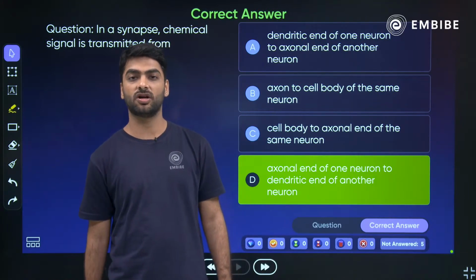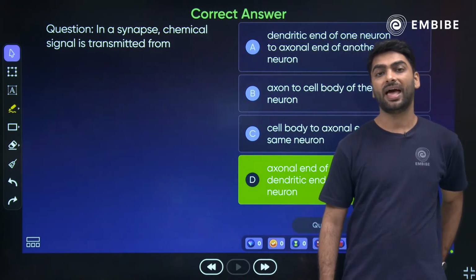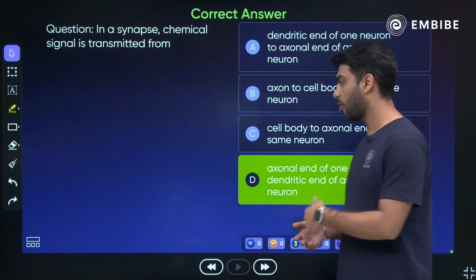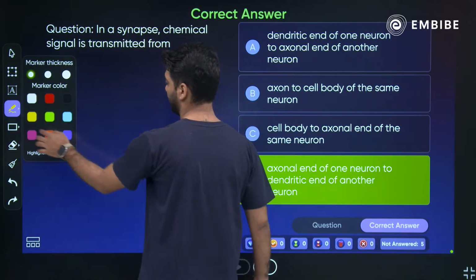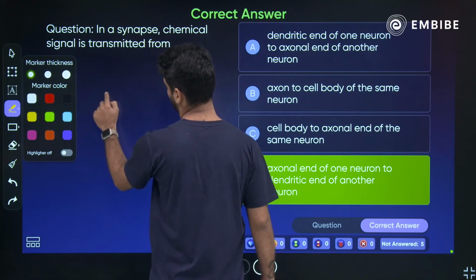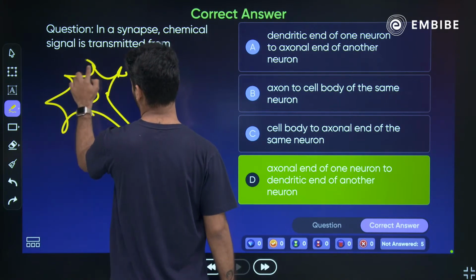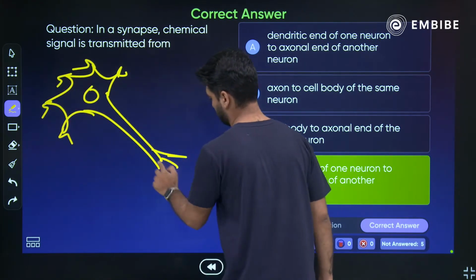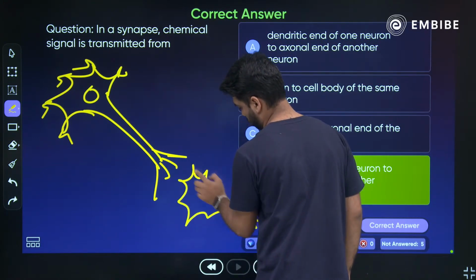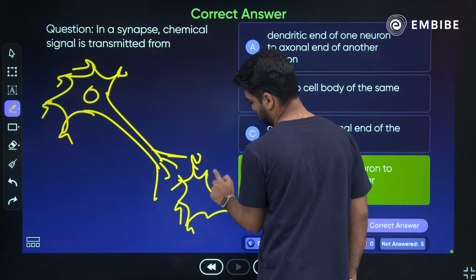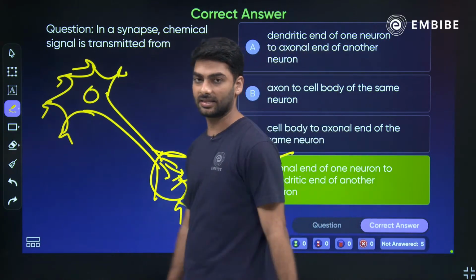Absolutely right. So the impulse is transferred from axonal end to the dendrite. So from axon to dendrite, if I have to draw it, how will I draw it? So it will be from here the impulse goes to here, and that is why your D is the correct answer.